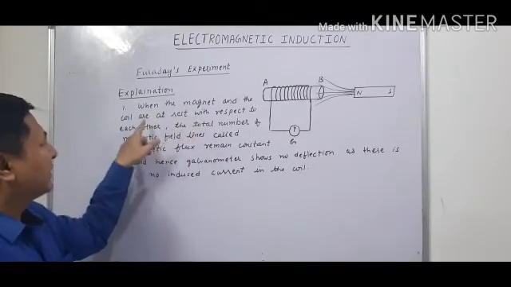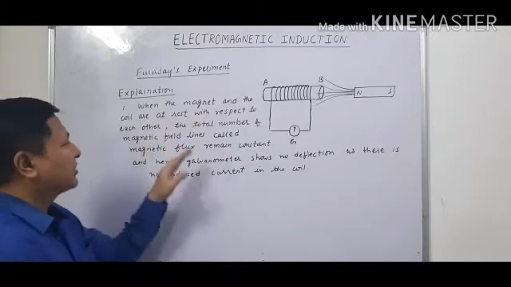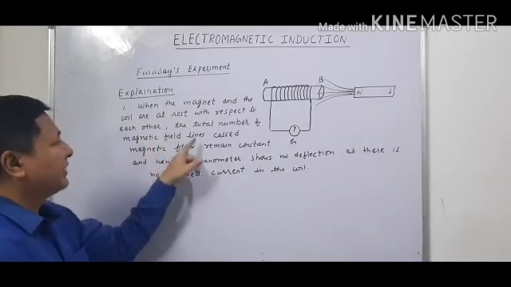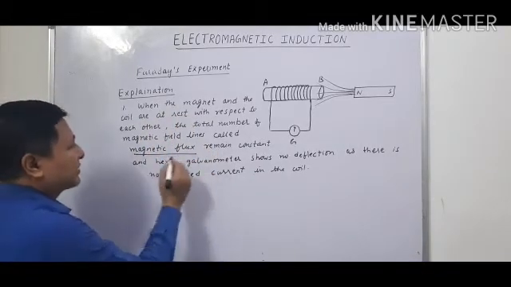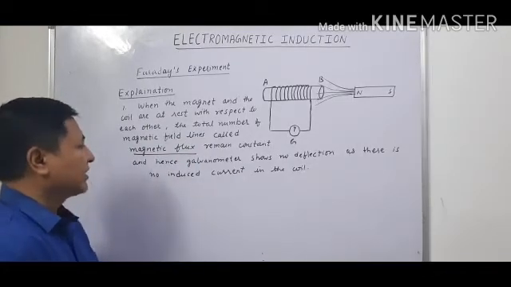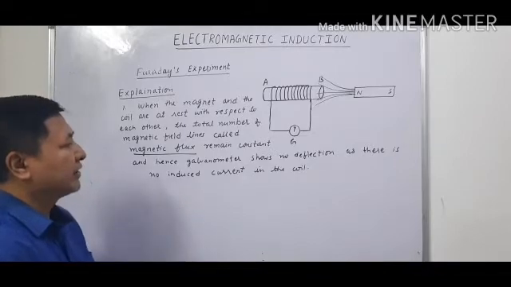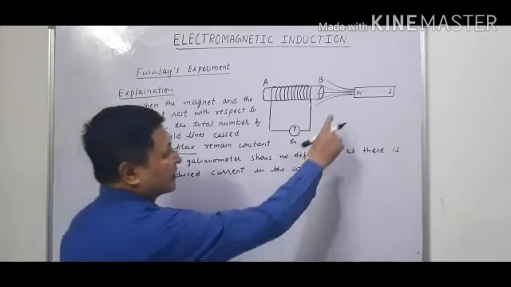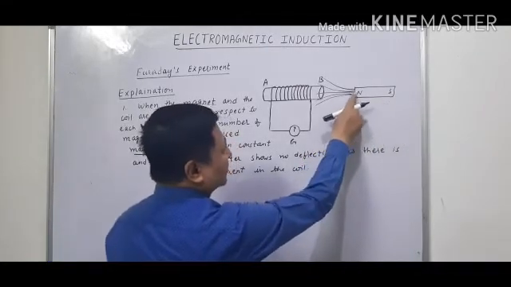Now when the magnet and the coil are at rest with respect to each other, the total number of the magnetic field lines, called magnetic flux, remains constant, and hence the galvanometer shows no deflection as there is no induced current in the coil.